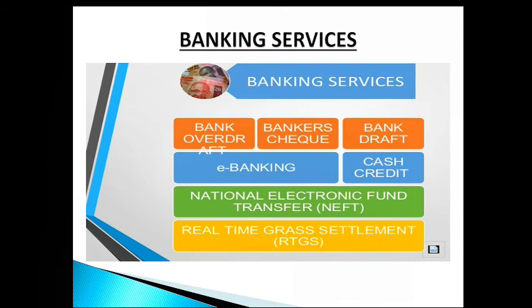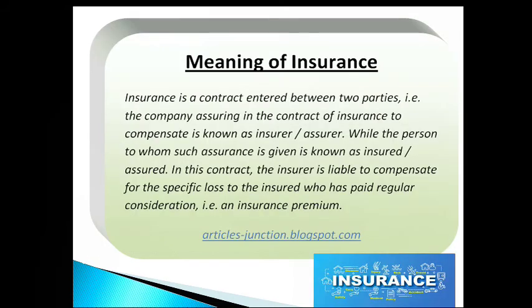Moving on to the important part, that is the meaning of insurance. Insurance is a contract entered into between two parties. The company assuring the contract of insurance is known as the insurer or assurer, while the person to whom assurance is given is known as the insured or assured. In this contract, the insurer is liable to compensate for a specific loss to the insured who has paid a regular consideration, that is an insurance premium.